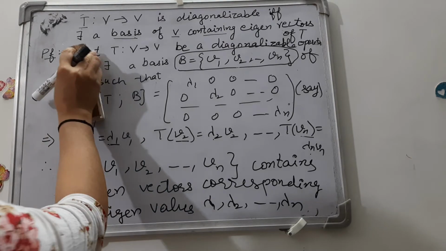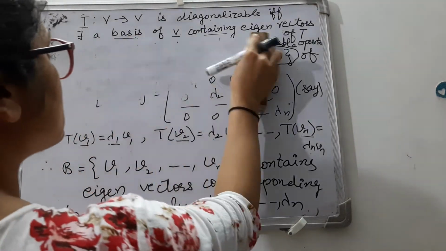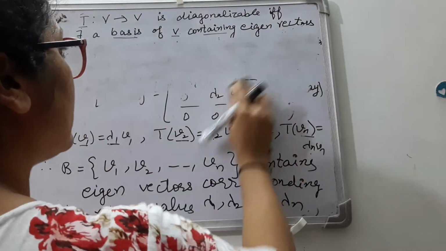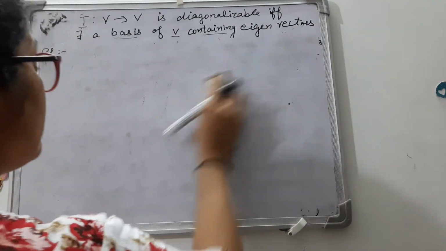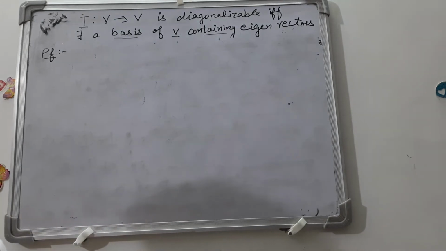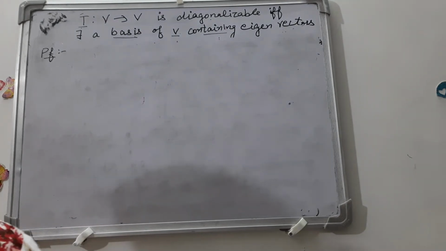Now conversely, we are considering a basis of V containing all the eigenvectors of T, and we have to show that T is a diagonalizable operator.